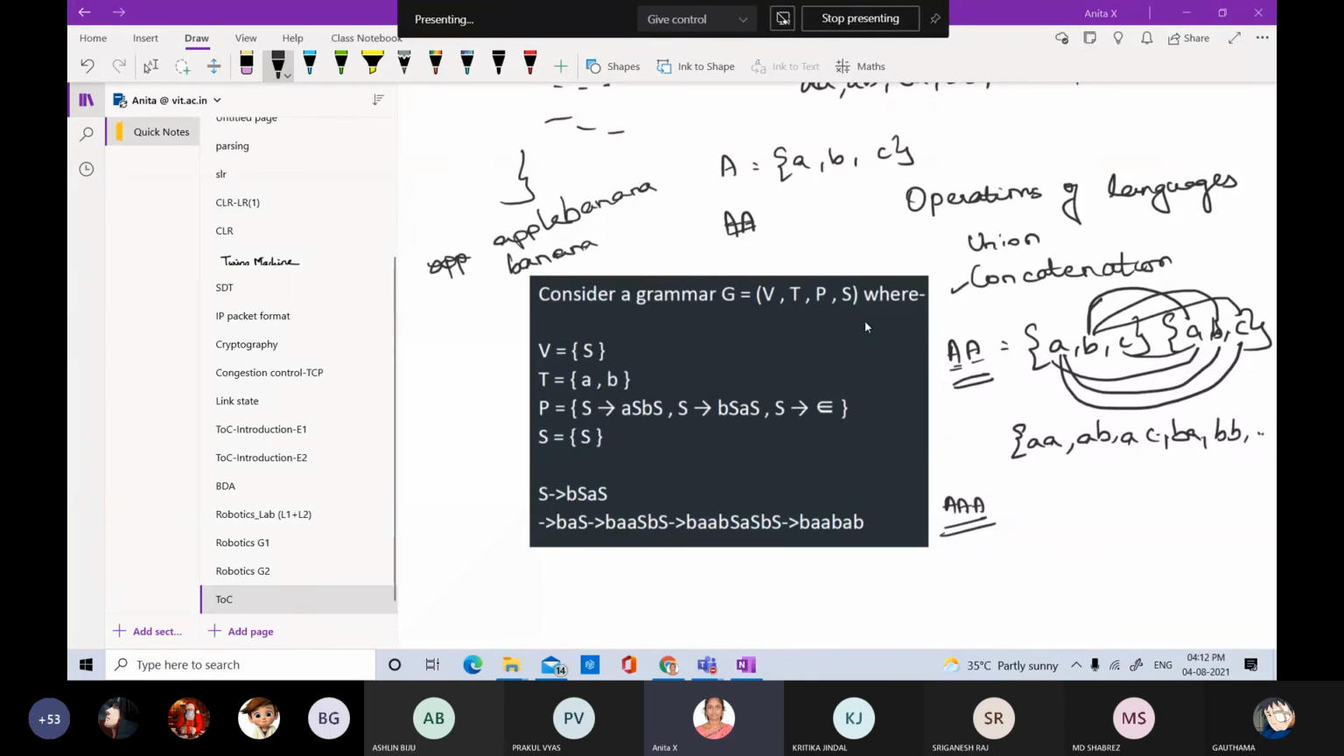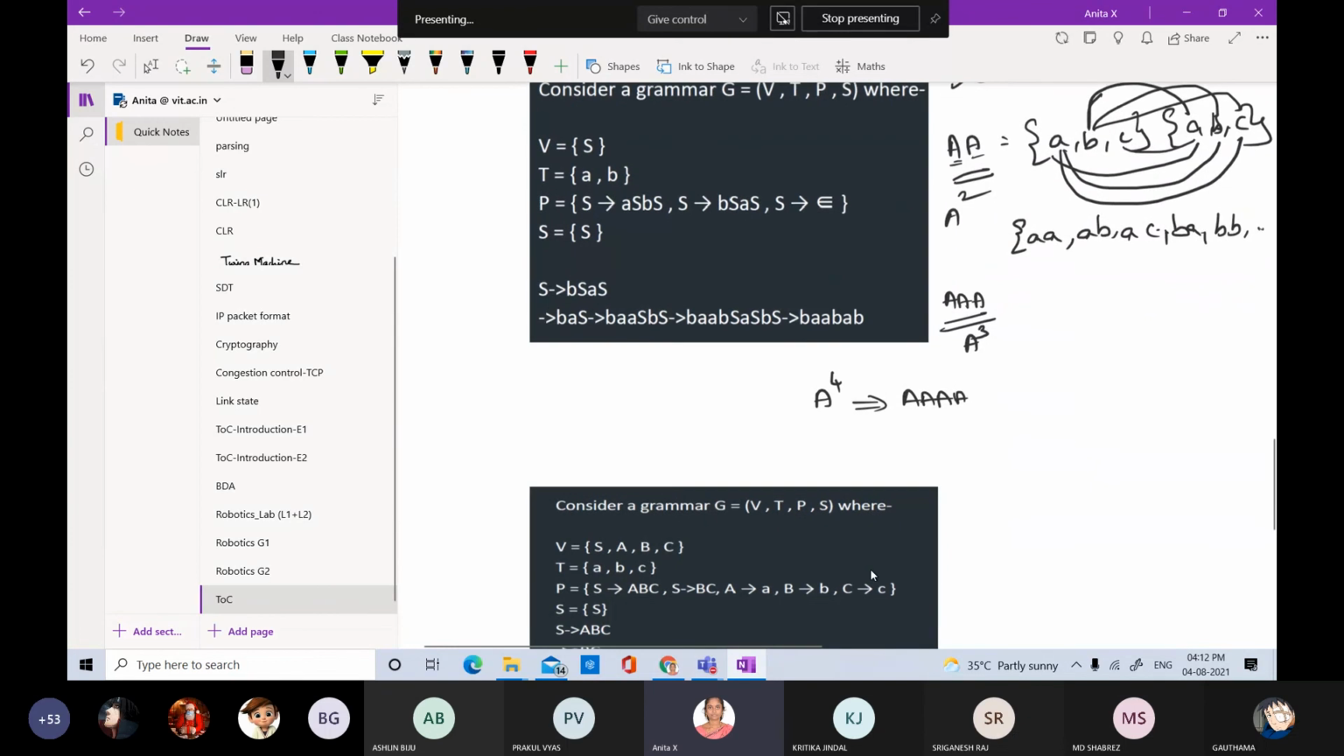Here we'll be talking of powers of a language. This is nothing but A squared, this is A cubed, and this is A power 4, likewise it goes on. So what is A power 4? It is nothing but four A's concatenated. So all the strings will be of length 4. That's it. This is with respect to the concatenation operation.